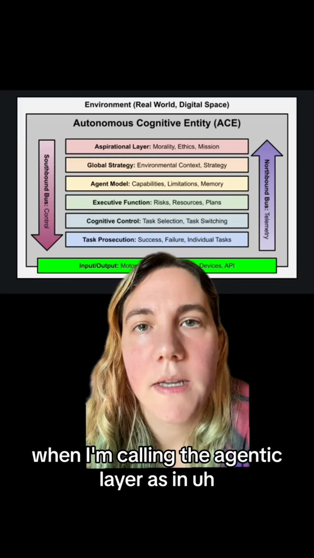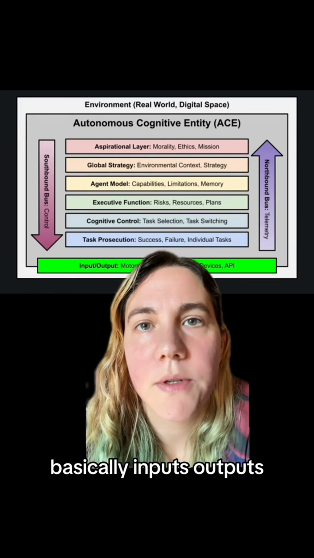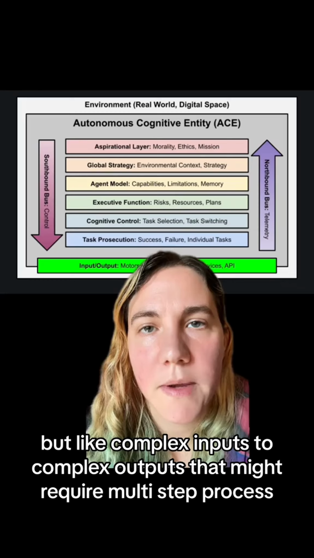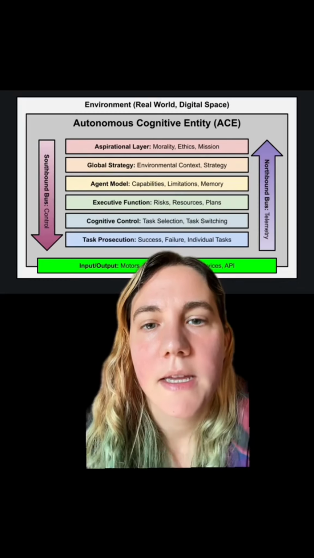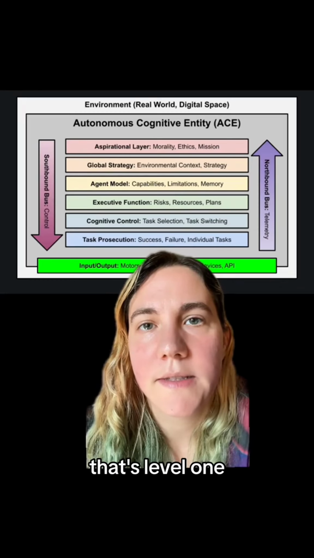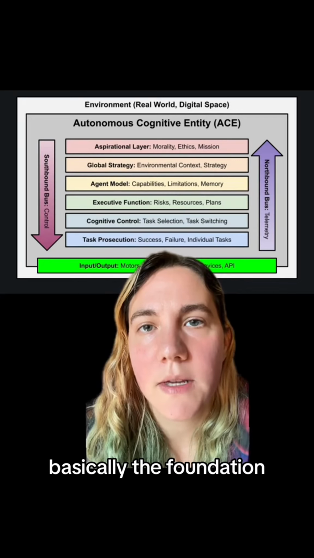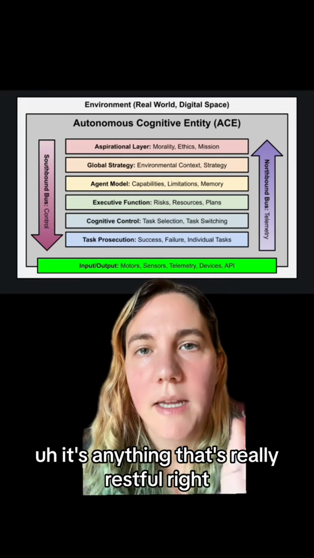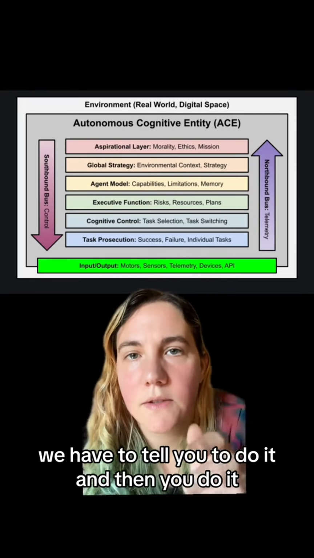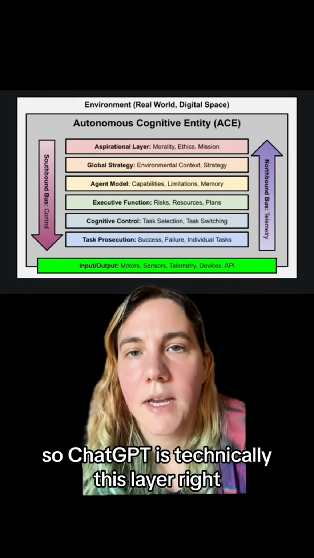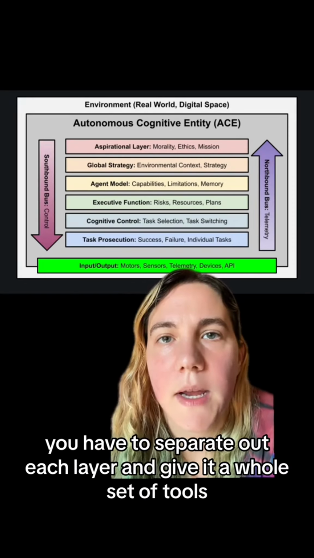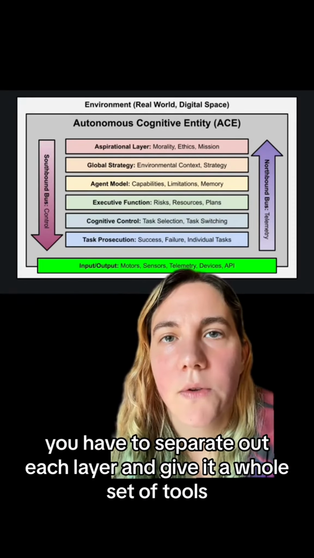So what I'm calling the agentic layer, as in basically inputs, outputs, but complex inputs to complex outputs that might require a multi-step process. That's the task prosecution layer. That's level 1, basically, the foundation. It's anything that's really restful, right? Anything where we have to tell you to do it and then you do it. So ChatGPT is technically this layer, right? But the key is you have to separate out each layer and give it a whole set of tools.